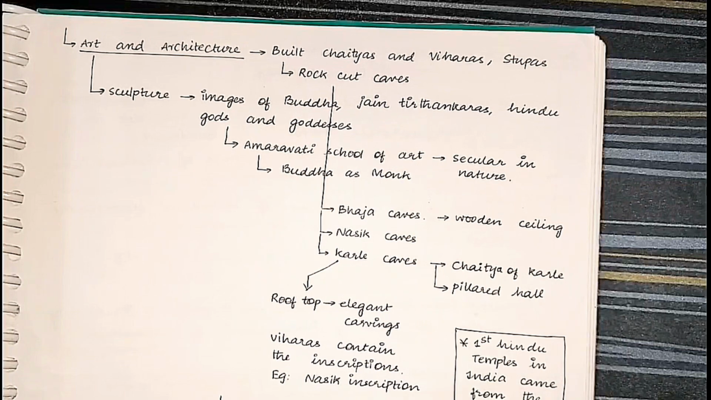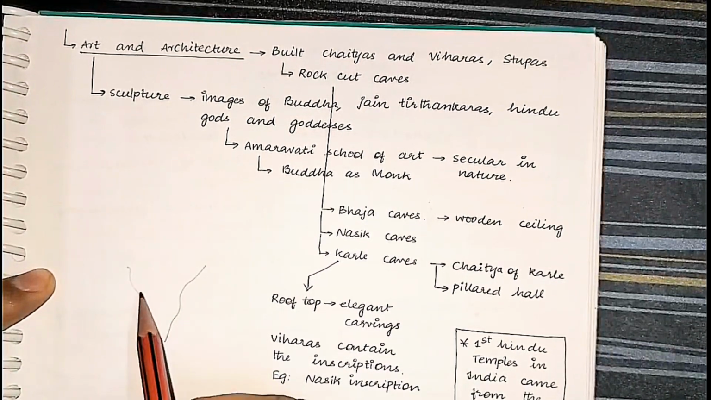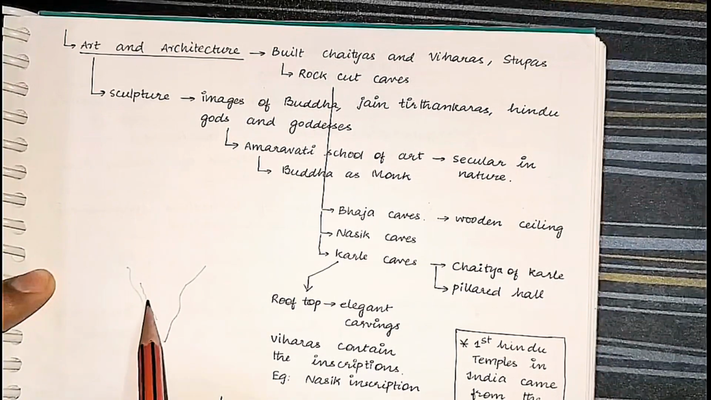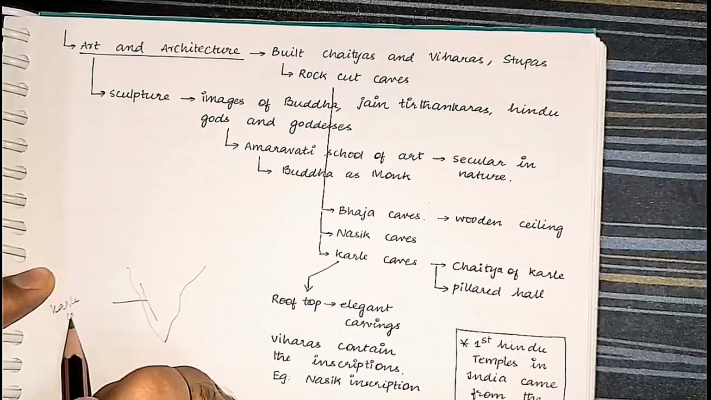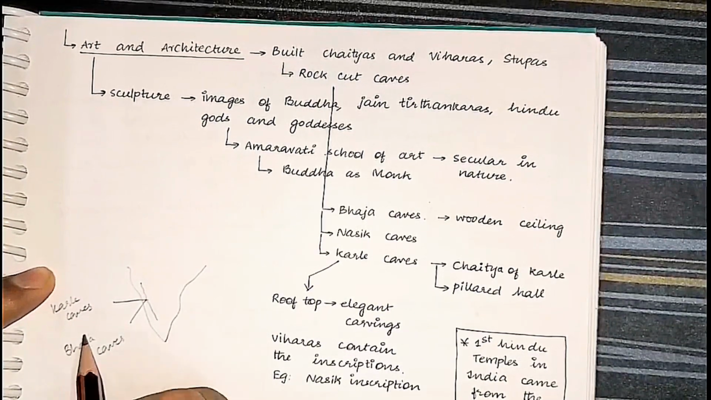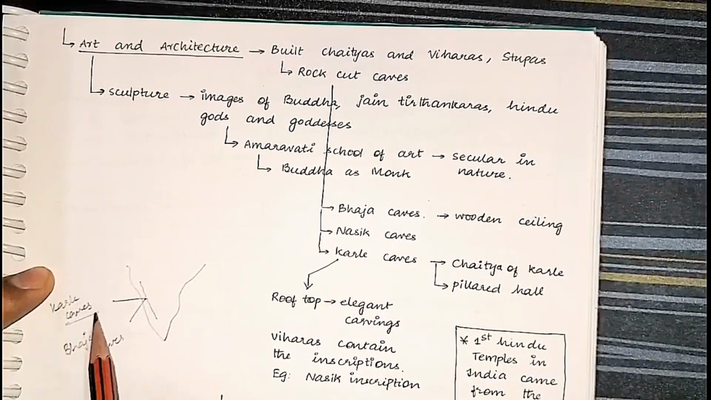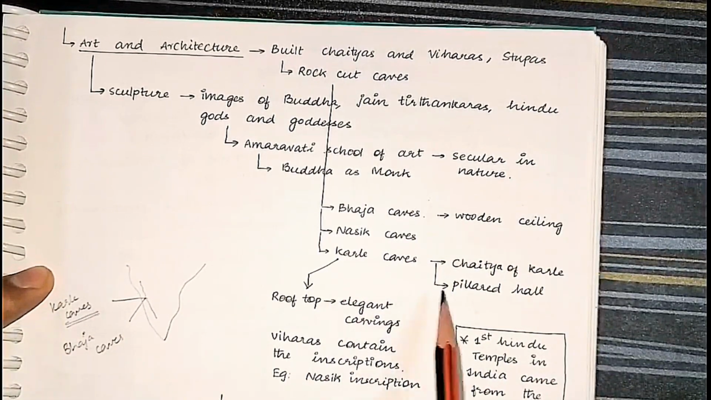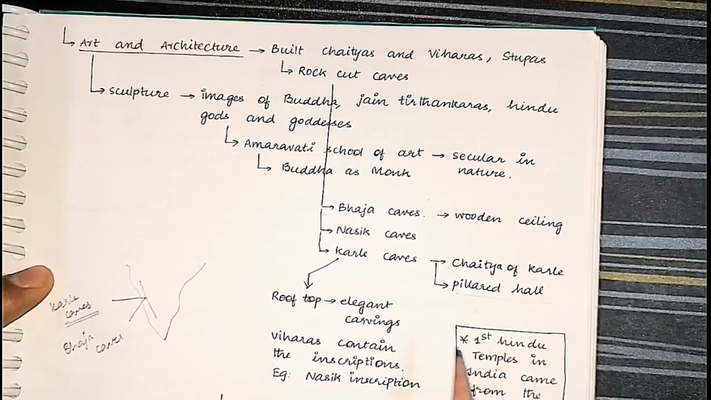All these caves, whenever you want to show the rock-cut caves, just draw the India map like this and show the Western Ghats here. Here you find many caves like the Karle caves, like the Bhaja caves, etc. The Bhaja caves had the wooden ceiling. The Karle caves are a highly developed cave. It has a pillared hall in it. The Karle cave is very famous. And also it has rooftop carvings as well.